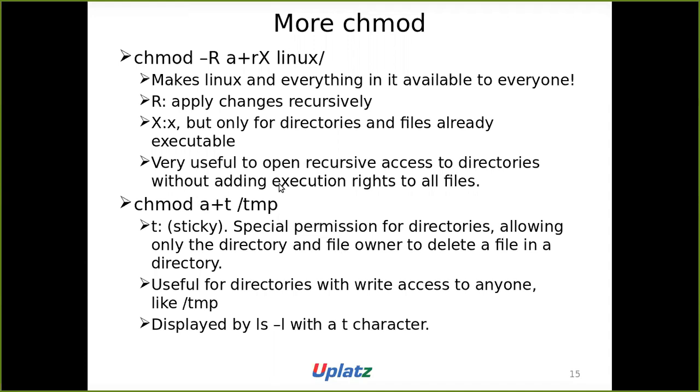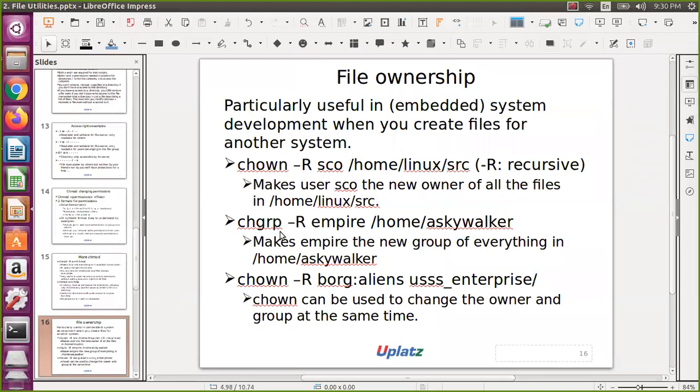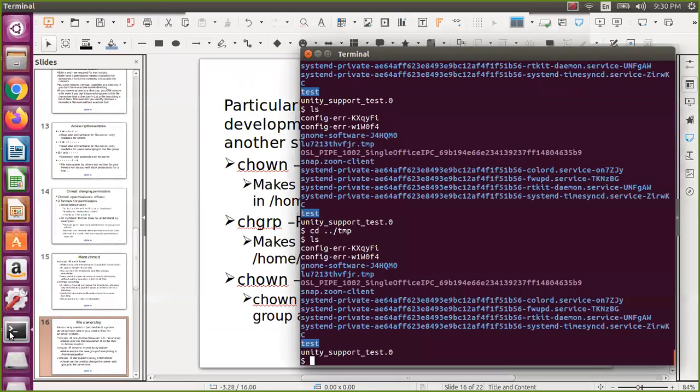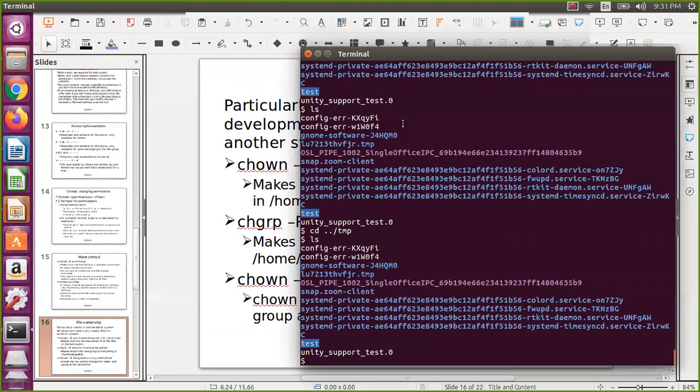So this is the sticky bit. Now we'll go to the owner, group, and others. Let us see the owner, group, and others. You can change the owner, you can change the group, you can change both at the same time. Minus r is recursive. So we will just test.